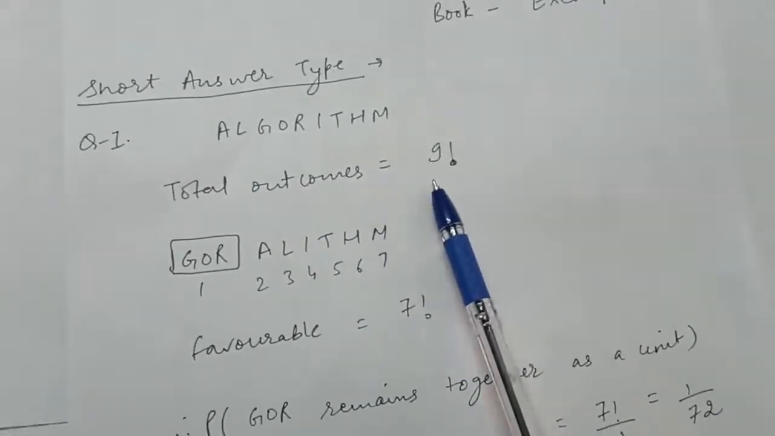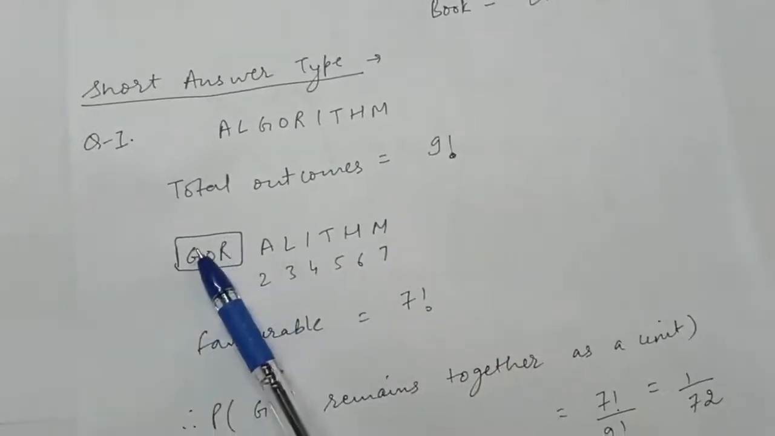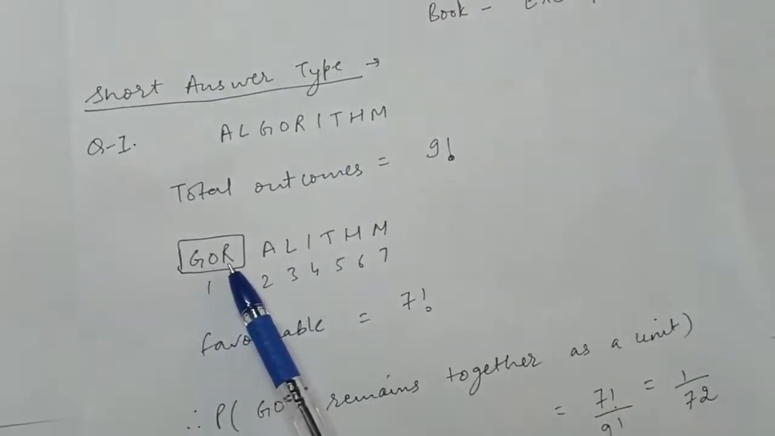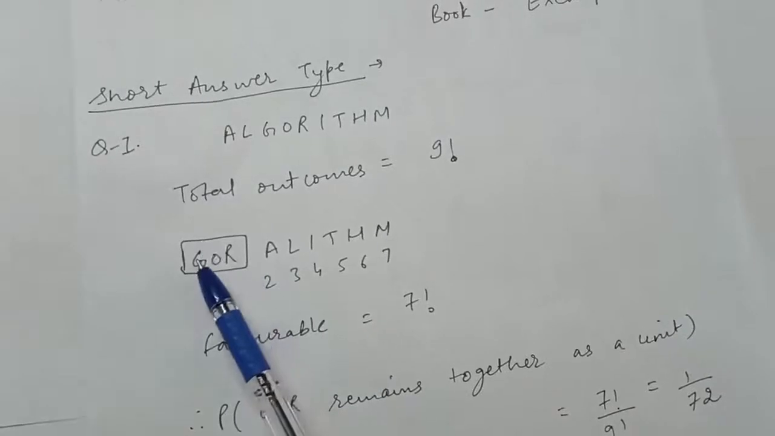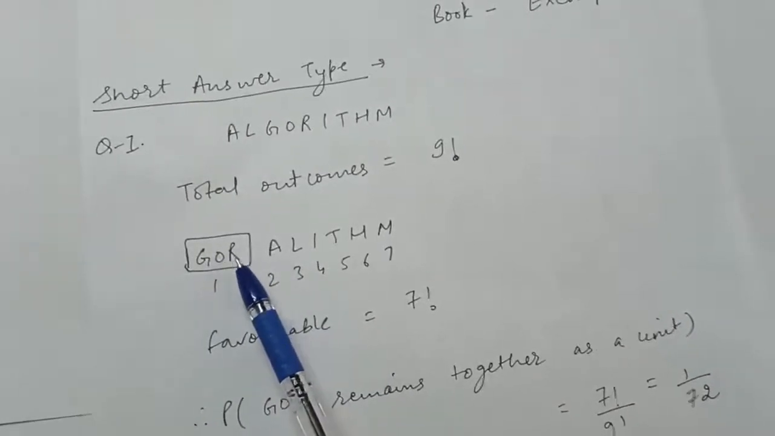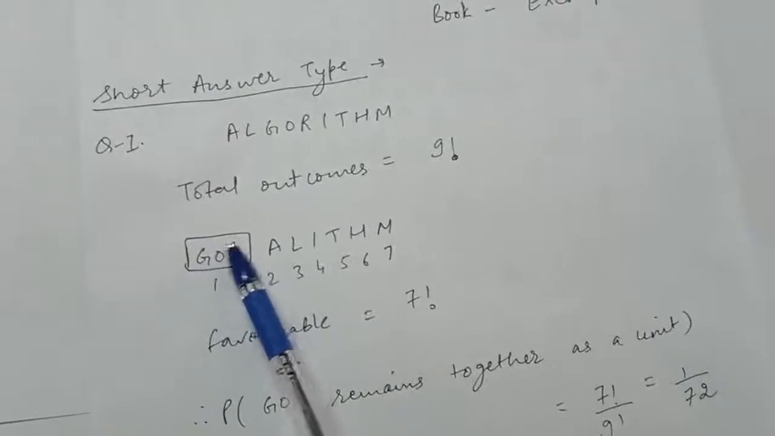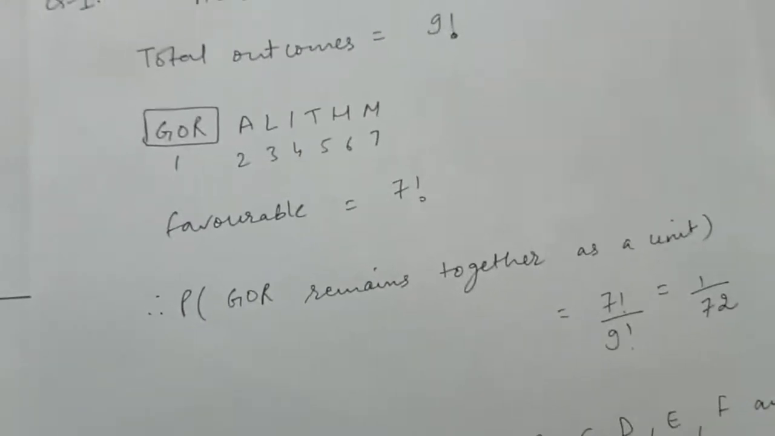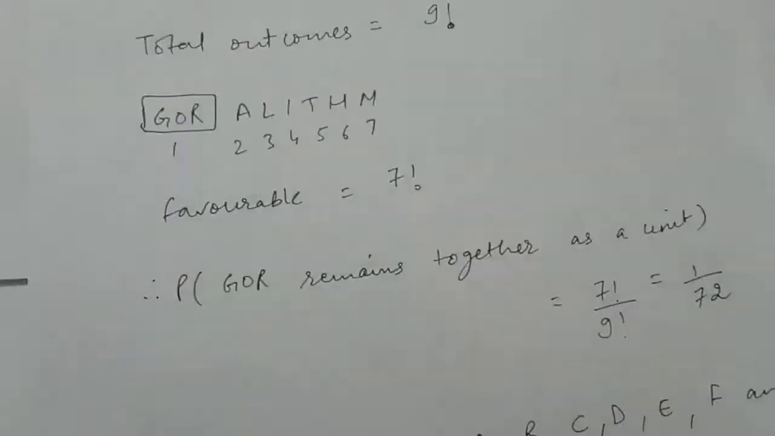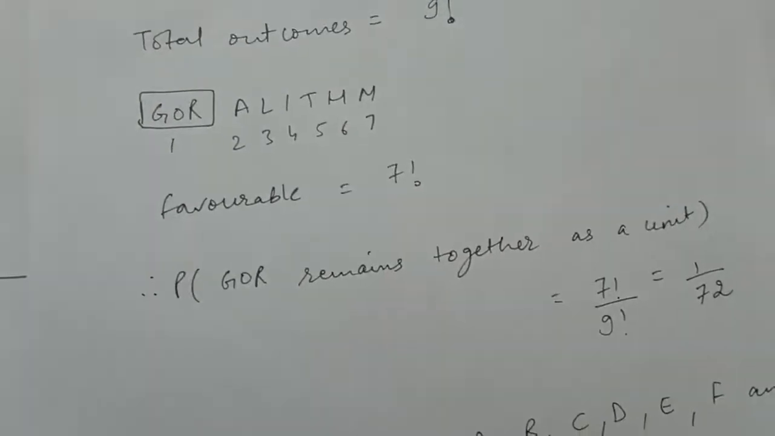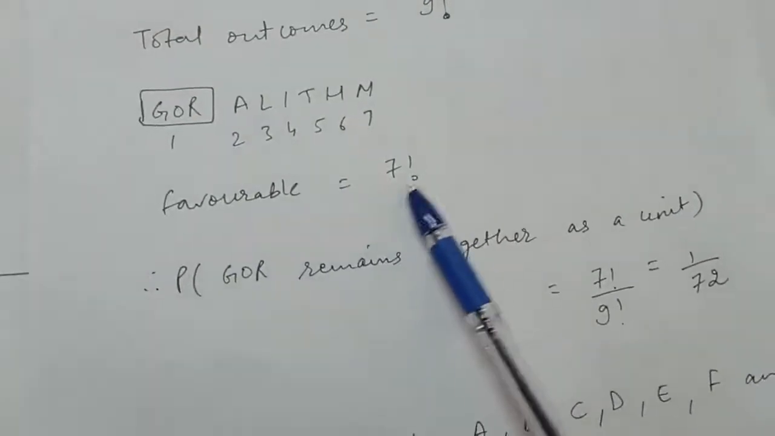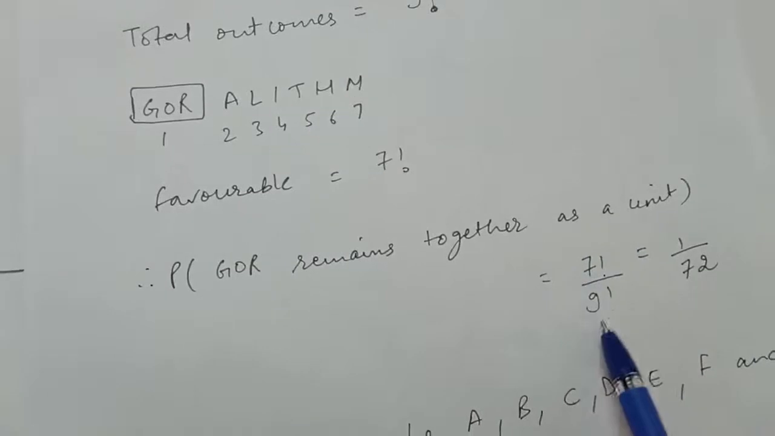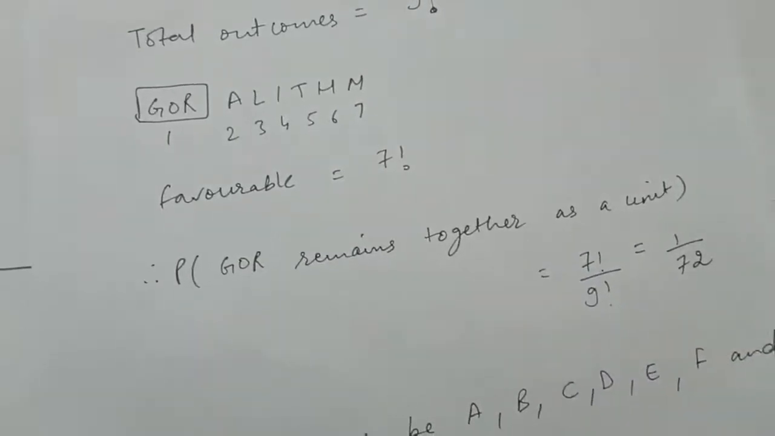Now they have asked the probability that GOR remains together as a unit. That is, we want the letters GOR to come together in this manner only: G first, then O, and then R, because they have said GOR come together as a unit. If we treat GOR as one letter, then we have 7 letters which can be arranged in 7 factorial ways. So the favorable will be 7 factorial. So the probability that GOR remains together as a unit is favorable upon total, that is 1 upon 72.